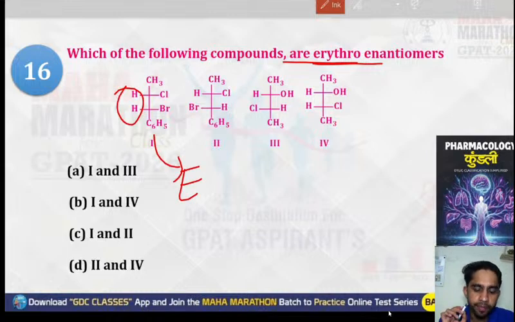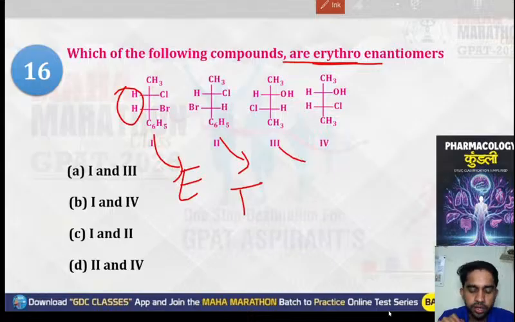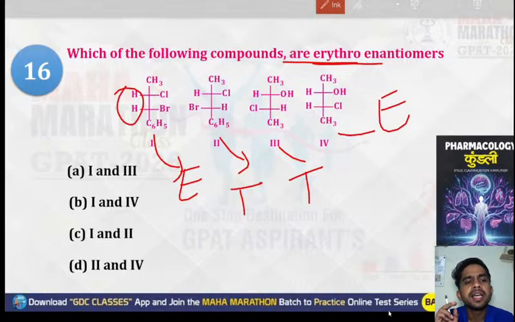So it will be the erythro form. Then here again, the groups are different and symmetry is not present, but different groups are there. So it is your threo form. The third one is again your threo form, and the fourth one is your enantiomer form.